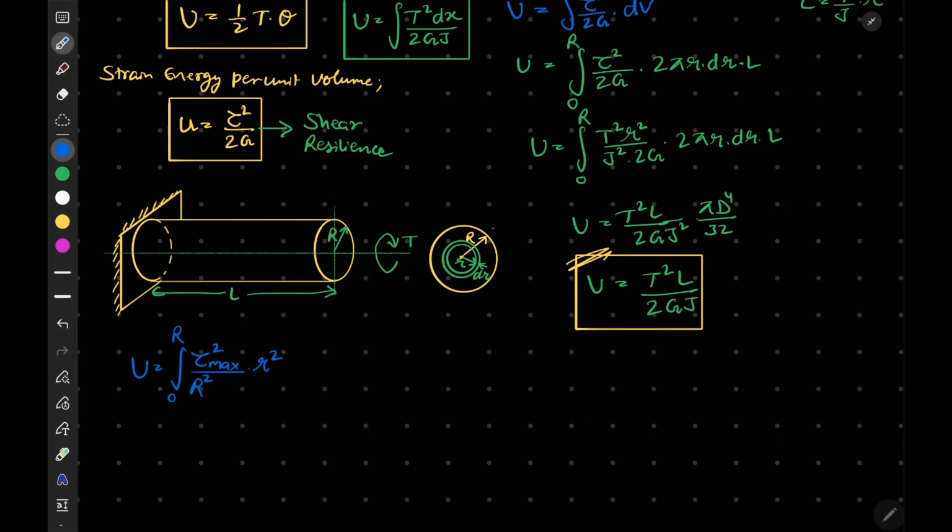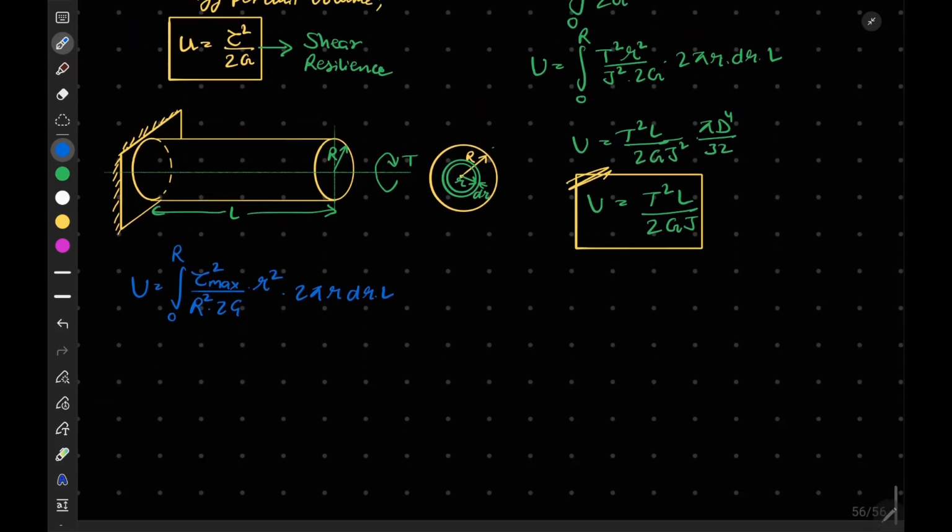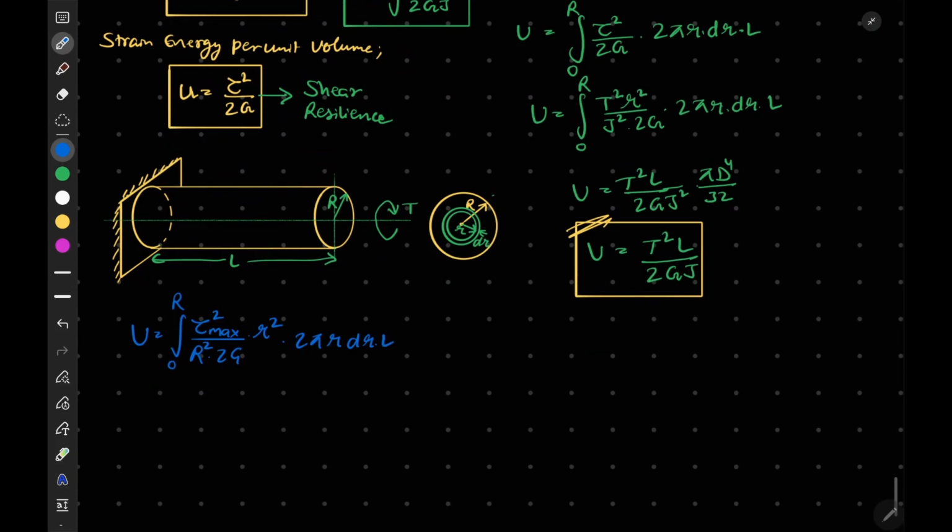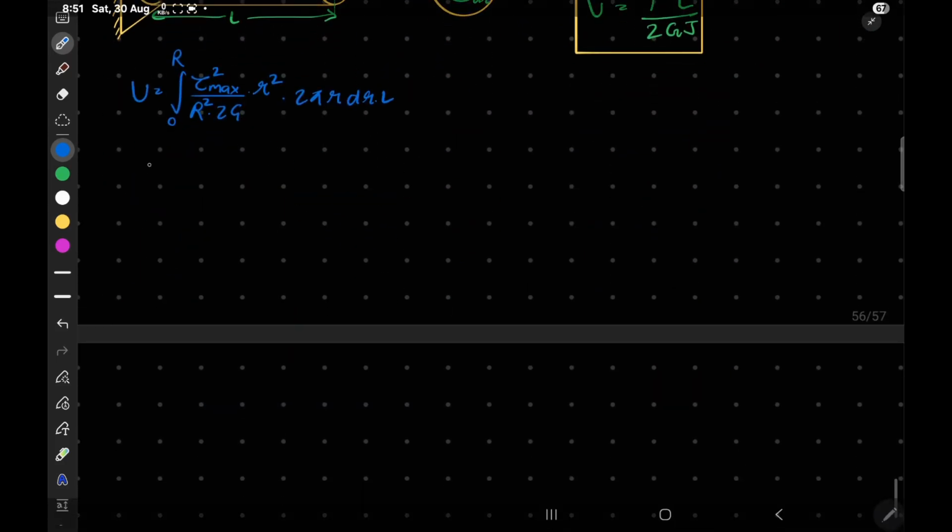I hope you understood till here. Now divide by 2G into 2 pi r dr into L, and if we integrate this, we will obtain strain energy U.